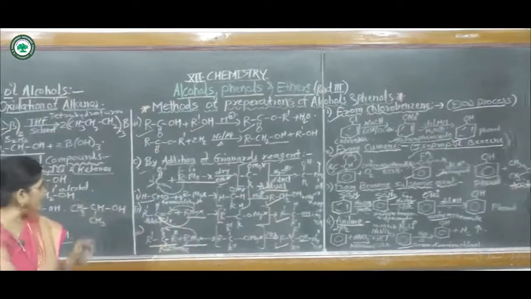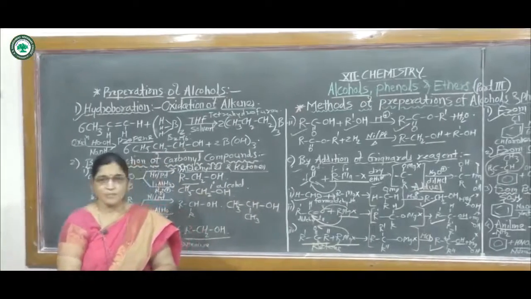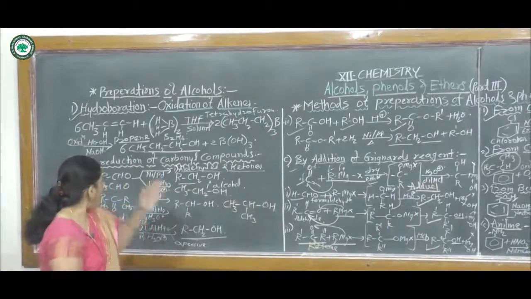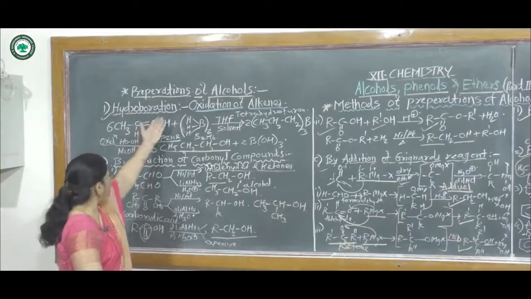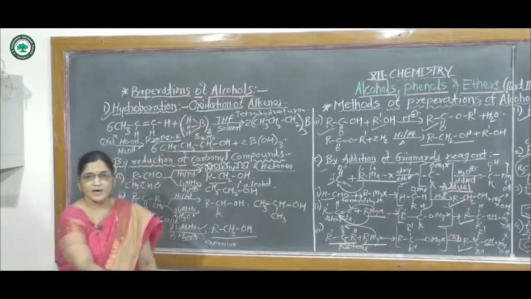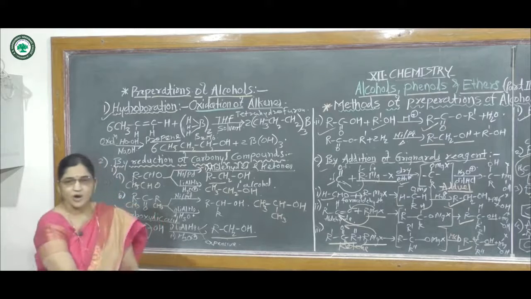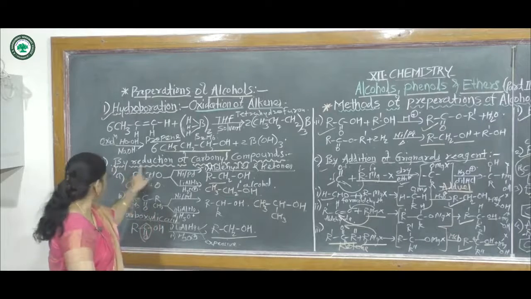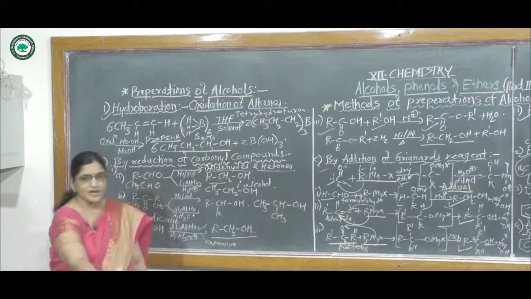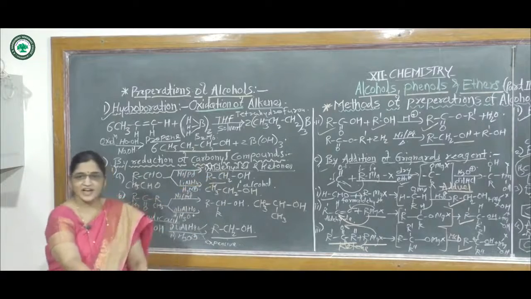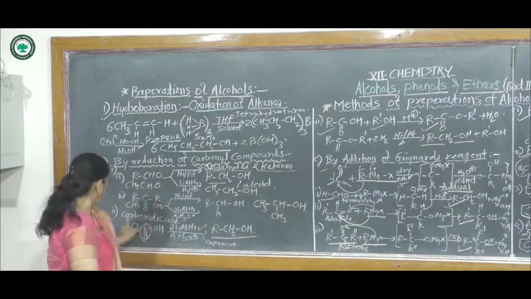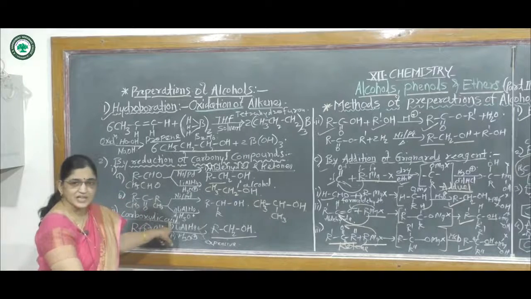Now today we learned the methods of preparation of alcohols and phenol. At first, preparation of alcohols. In the first method, hydroboration of alkenes or oxidation of alkenes. Second method, by reduction of carbonyl compounds: first, reaction with aldehydes and ketones; second, reaction with carboxylic acid.